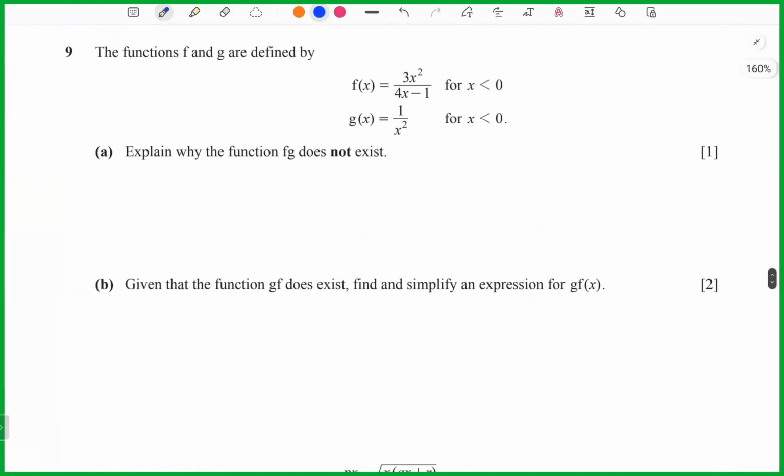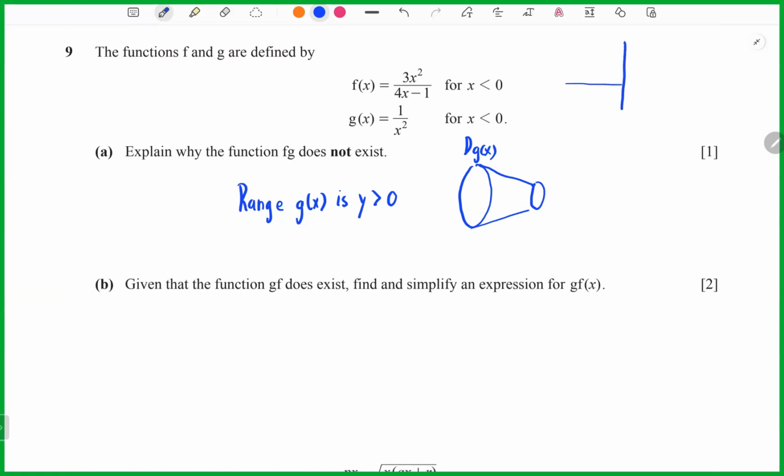So now let's see question 9. The question is on functions. The functions f and g are defined by these two equations. Explain why the function fg does not exist. Why does it not exist? Because the range of g(x) is y more than 0. Let me present one diagram for you. This is your domain of g(x), because it says less than 0, right?